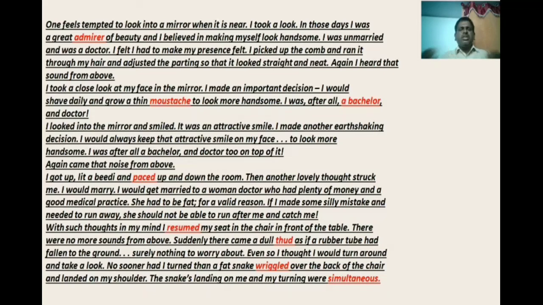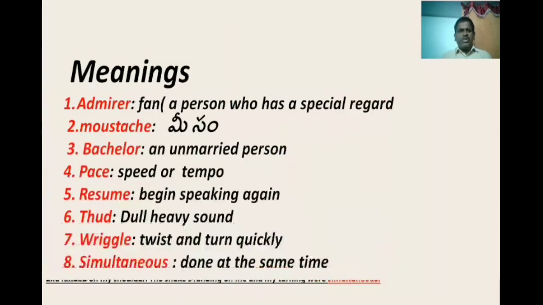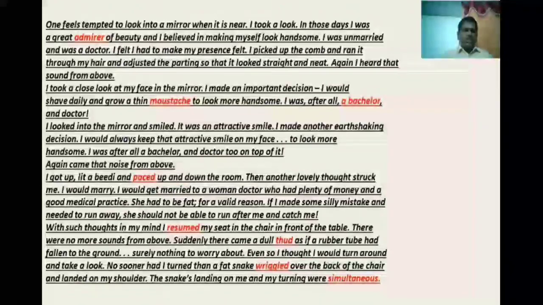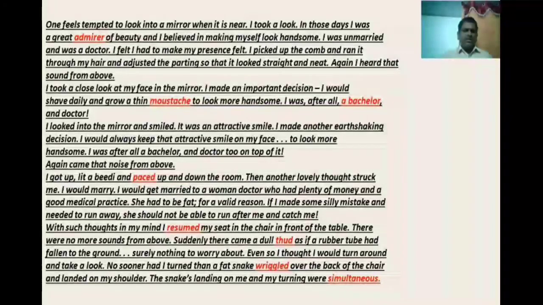Bachelor means? Look at the meaning for this word again. Bachelor: an unmarried person. Good, you're right. Let us go again to our paragraph. Next paragraph: I looked into the mirror and smiled. It was an attractive smile. I made another earth-shaking decision. I would always keep that attractive smile on my face to look more handsome. I was after all a bachelor and a doctor too on the top of it.